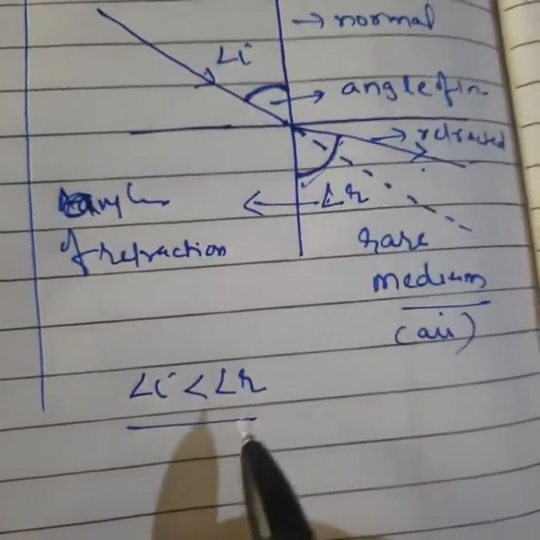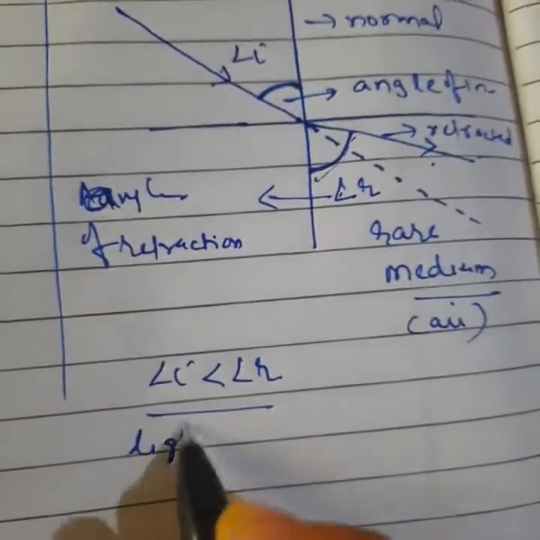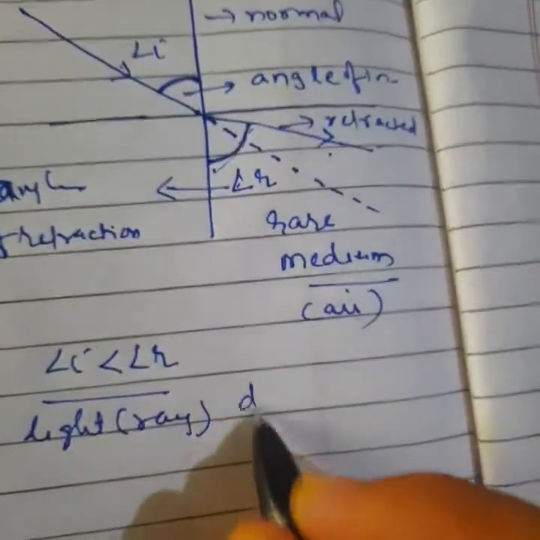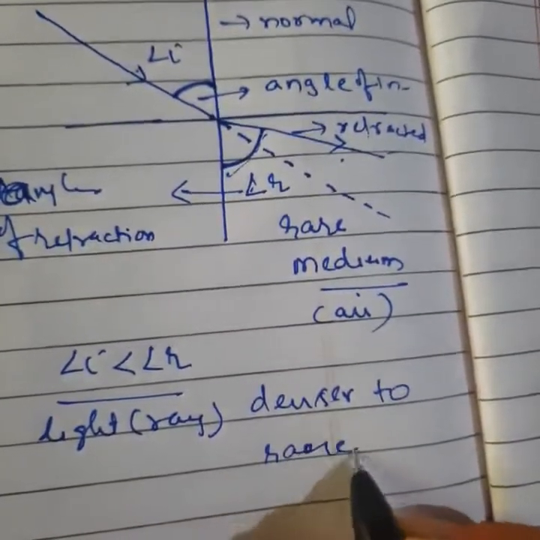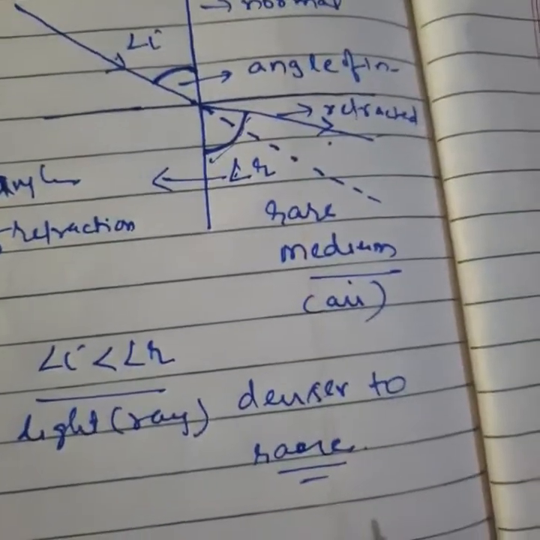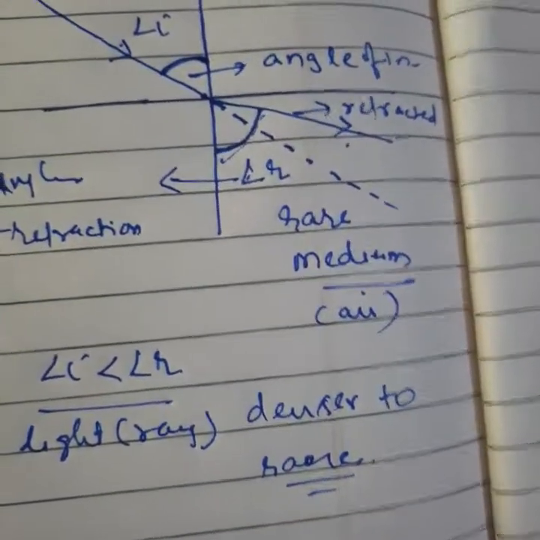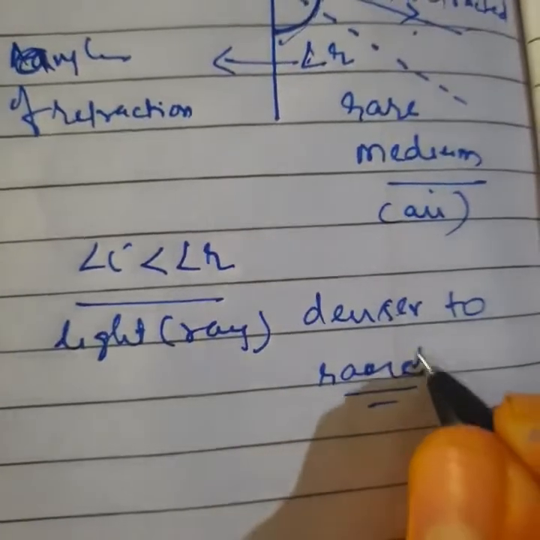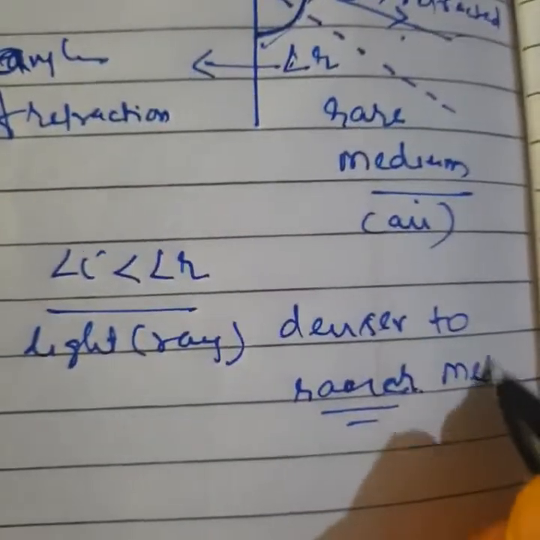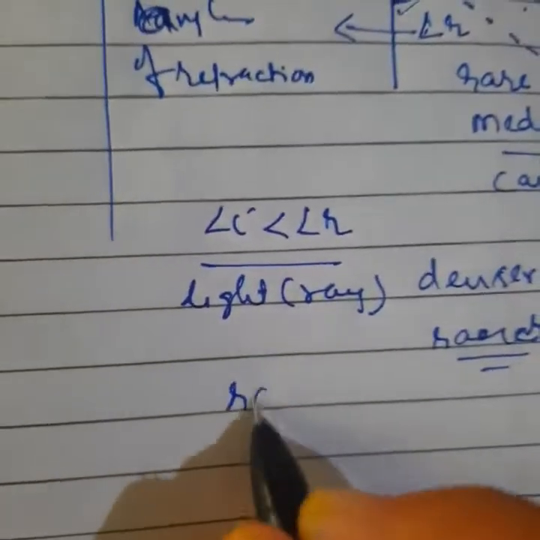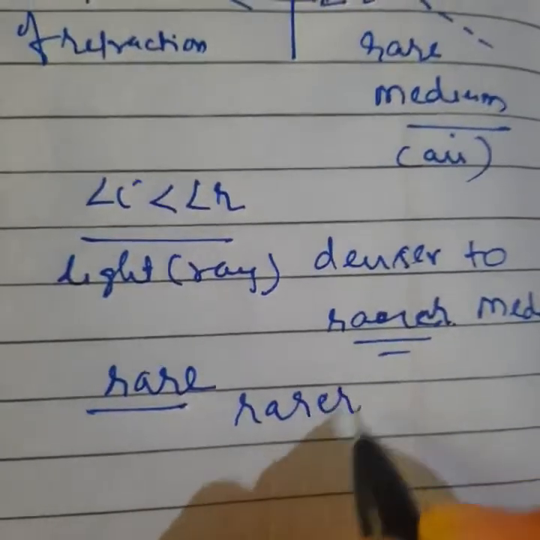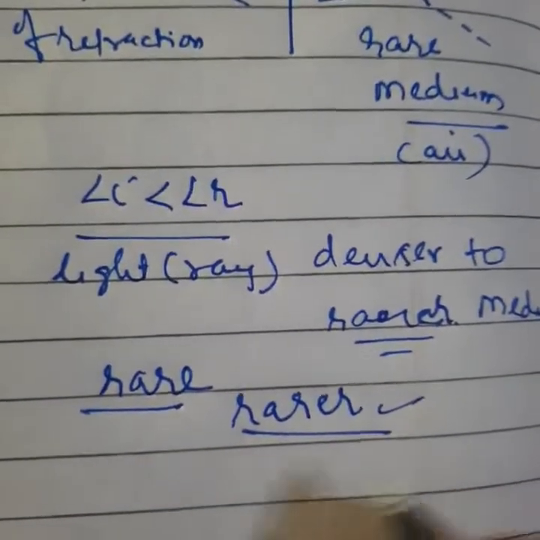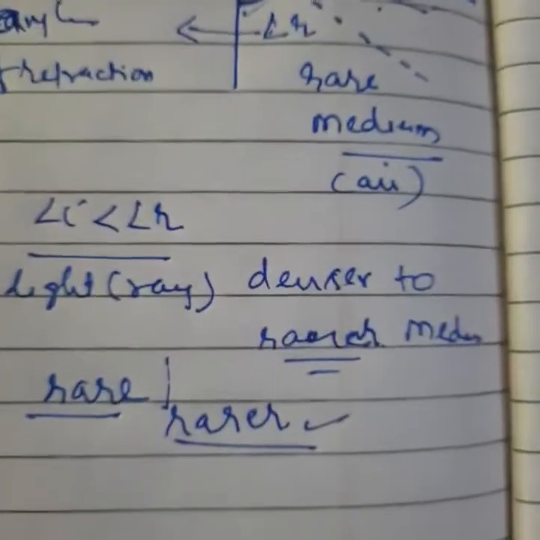Clear? If angle I is less than angle R, then you can say light, meaning the ray, travels from denser to rare medium. Say yes or no, student. You can write rare medium like this, and the spelling you can write as rare. No problem, this is your choice. It's not a big issue. Okay, student, next thing.